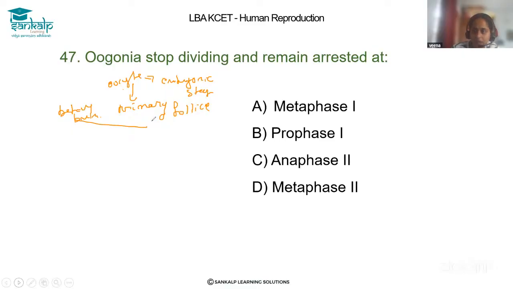When it becomes a primary follicle, it stops its division and remains arrested in the prophase 1 stage.